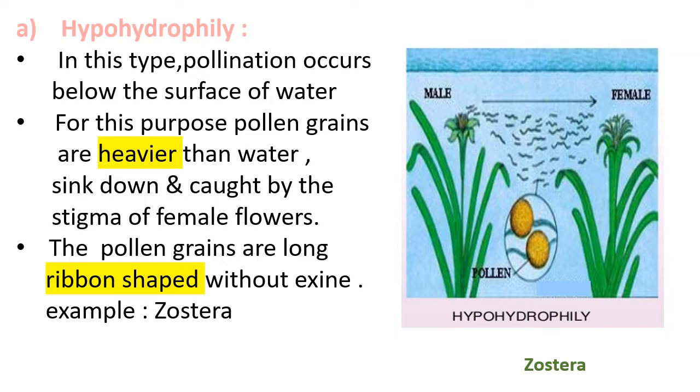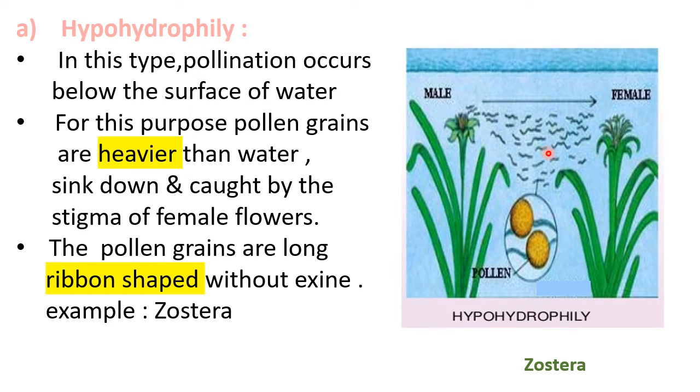Zostera shows dioecious condition, that is, male and female flowers are on separate plants present below the surface of water. As the plants are present below the surface of water, they are also called submerged plants.